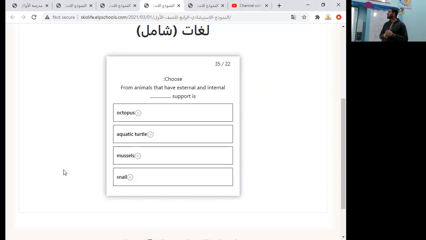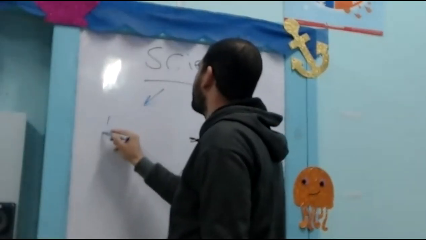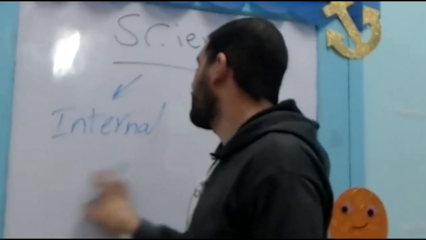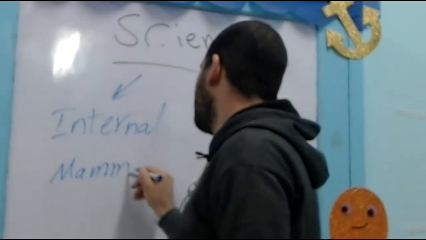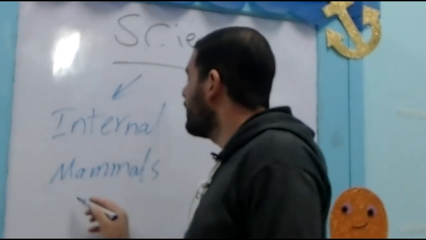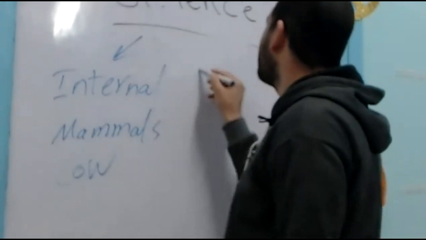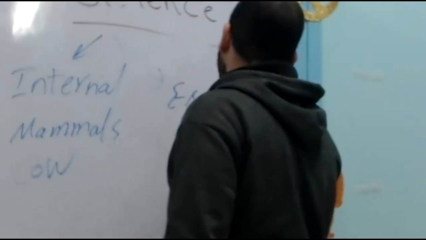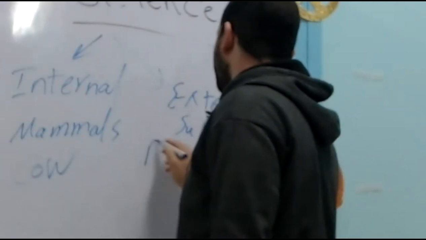From animals which have external and internal support as... Animals are divided according to the presence of support into some animals which have internal support, like mammals, like what? Like cow, for example, and external support, like desert snail.